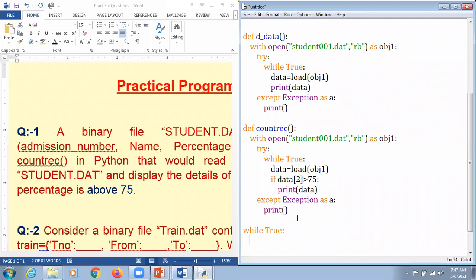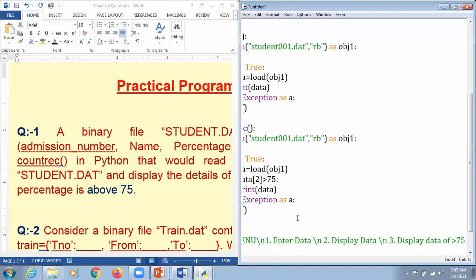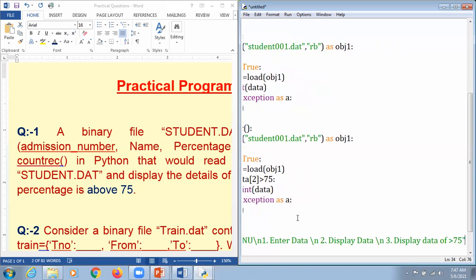So what we do here, we just mention a print, and first of all there is a menu here, with \n. One, simply I type it as enter data. Second, we mention display data. And again, display data of greater than 75. I'm just going to write it in such a way that it looks appropriate, not more than this.